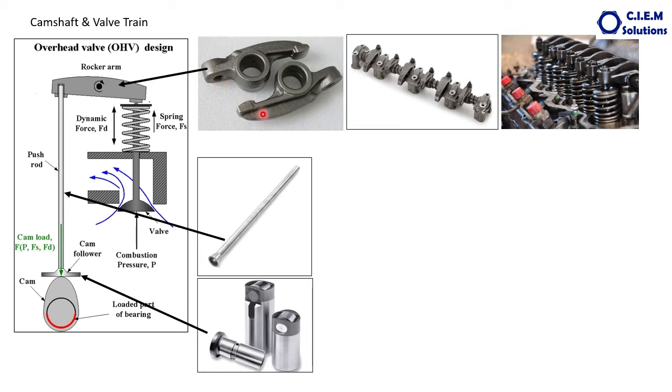One more important thing you have to know here: this particular place, this tip, whatever metal tip is there, is a very hardened material, because this will always be hitting the valve stem. So to withstand the friction and temperature, a special material is provided here for the rocker lever.